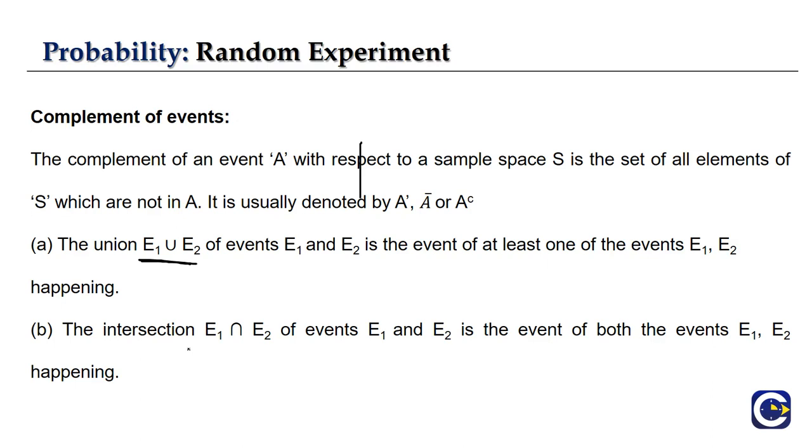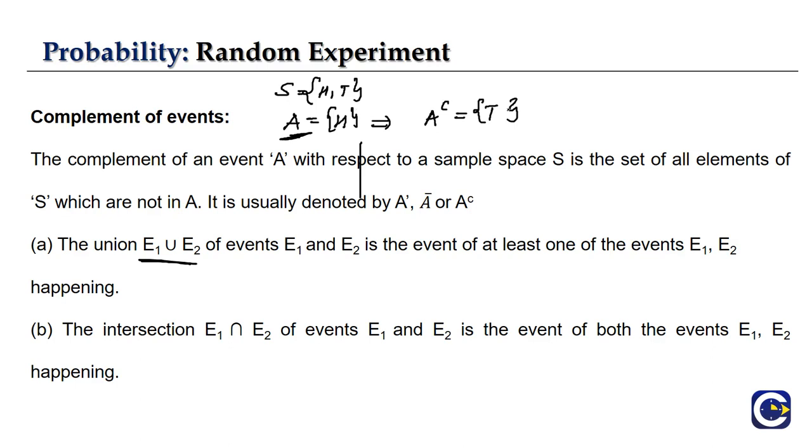So for example, if I take the example of tossing a coin, what will be the sample space for tossing a coin? That will be heads and tails. Right, so now I am talking about the event of getting a head in tossing a coin. Let that be my event A, which is getting a head, so it will be H. So now what will be A complementary? A complementary is nothing but all the elements from the sample space apart from the elements in the event A. So here it will be only tail.